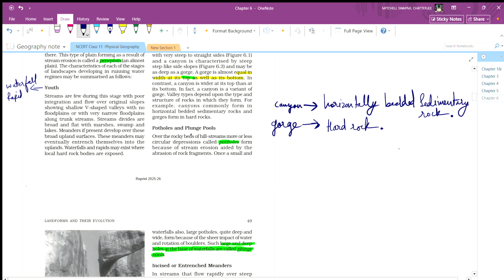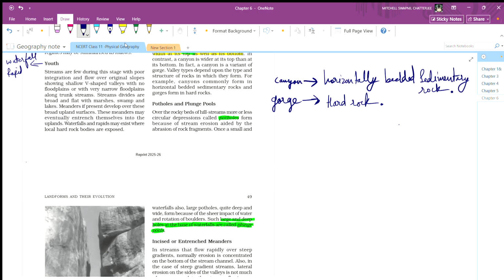Potholes and plunge pools. Over the rocky bed of a stream, a more or less circular depression is called a pothole, formed because of stream erosion aided by abrasion of rock fragments.